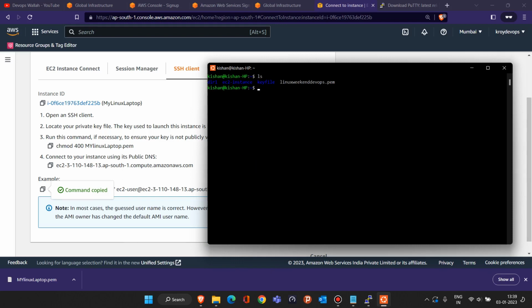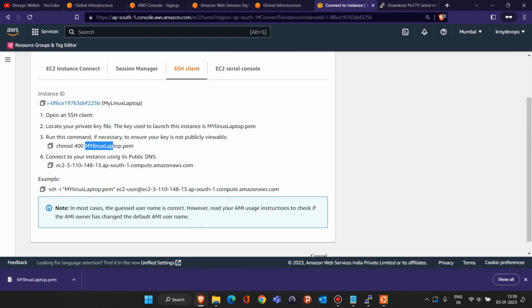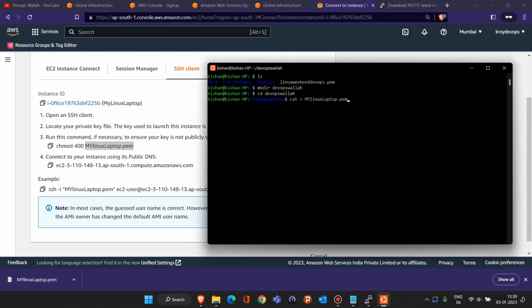The first thing you have to do is create a directory. So I am creating a directory here quickly, a DevOps folder. Let's go inside this directory. And whatever commands I am running currently, don't worry, all these commands, mkdir, cd, we are going to learn. Once you reach this directory, do the cat command, cat, and whatever the file name is, like my linux laptop.pem, just copy this and paste this file name here.